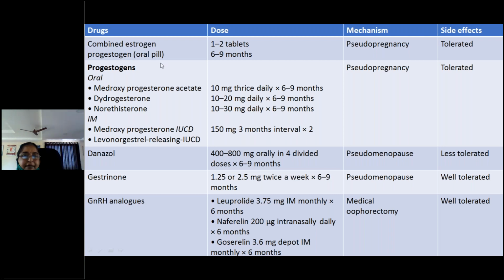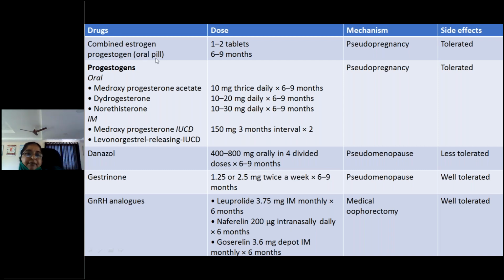Combined OC pills can be given, or progesterone alone can be given, or IUCD can be given, the levonorgestrel releasing IUCD, that is Mirena, and danazol, gestrinone, and GnRH analogs are the drugs of choice. Associated with this, we can give non-steroidal anti-inflammatory drugs as a symptomatic treatment.